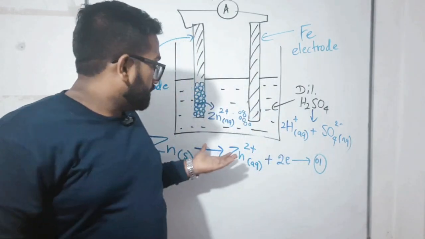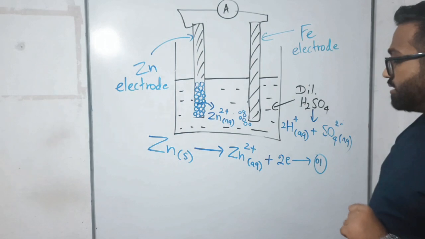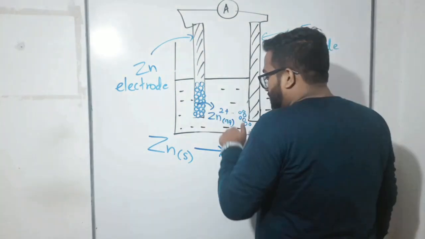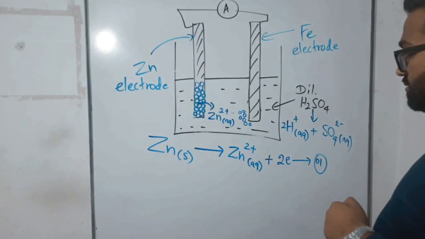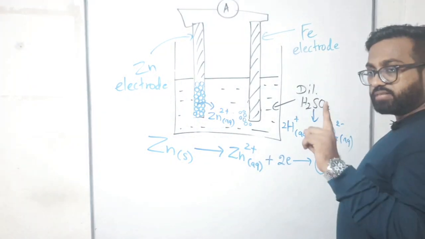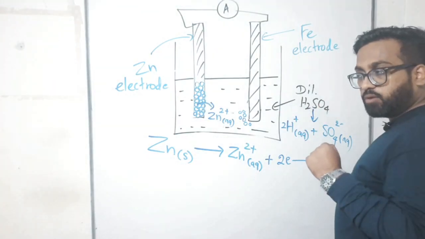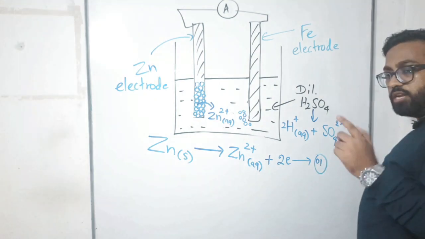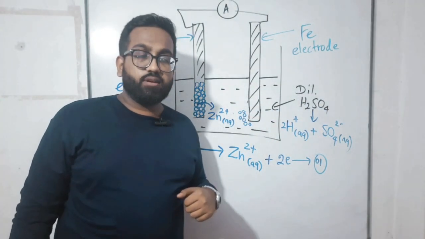Now, zinc is converted to zinc 2 plus, right? So think, zinc 2 plus ions jump into the solution, right? They were added to the solution like this. Then 2 electrons were released by one zinc atom, no? So what is happening to those 2 electrons? Will you think they also jump into the solution like zinc 2 plus? Children, what do you think?